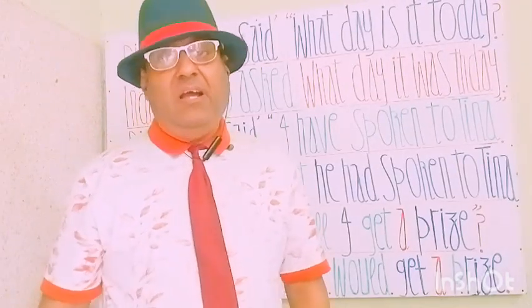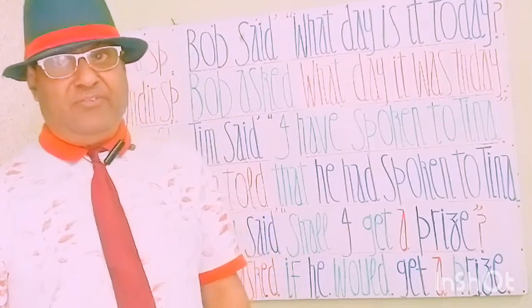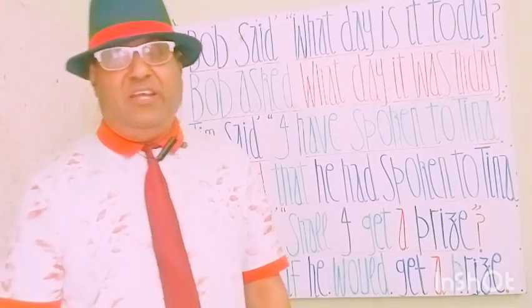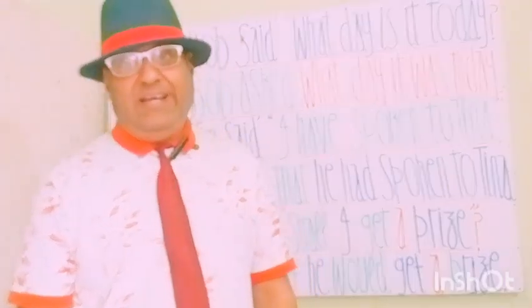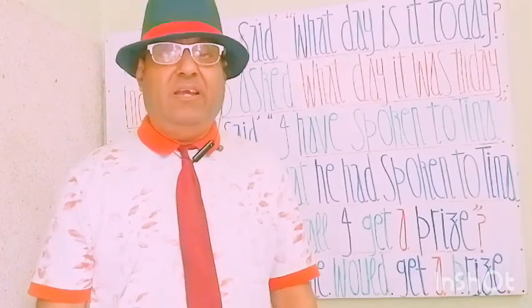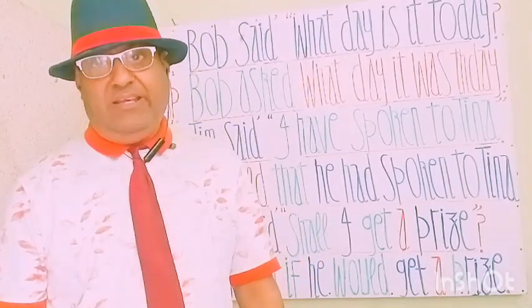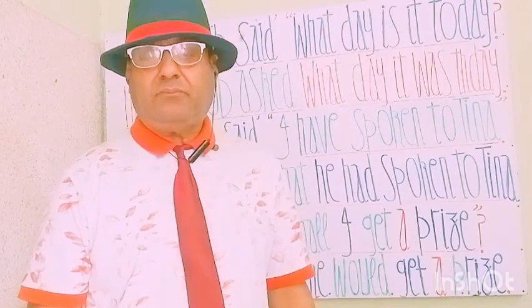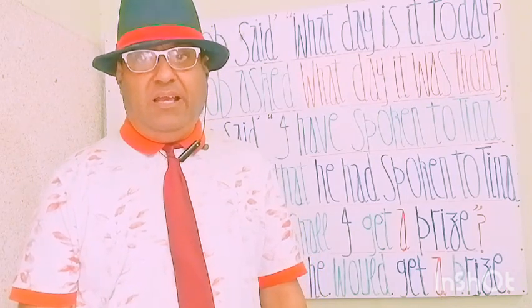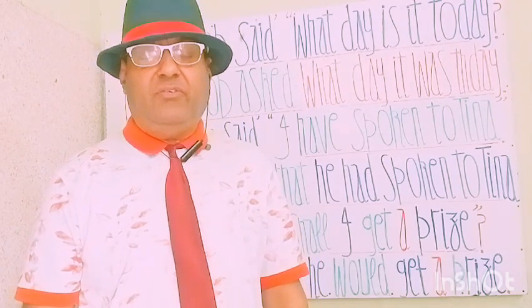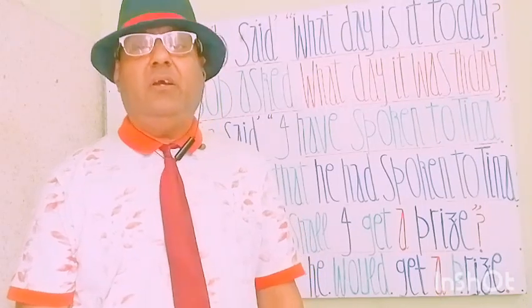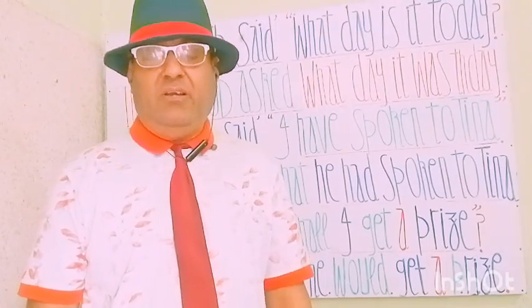एंडी ने पूछा आया कि वो एक इनाम हासिल करेगा. And he asked if he would get a prize. एंडी ने पूछा आया कि वो एक इनाम हासिल करेगा. So this is a beautiful statement in indirect speech.